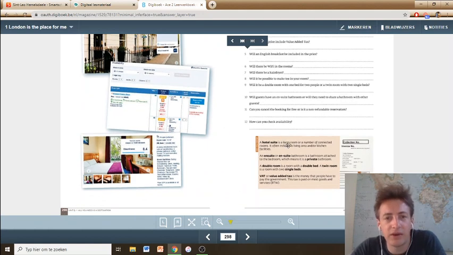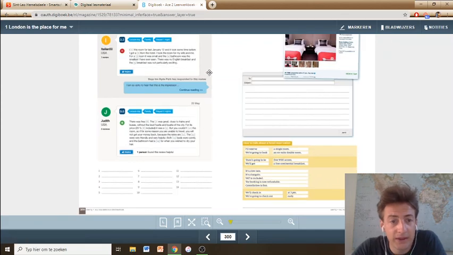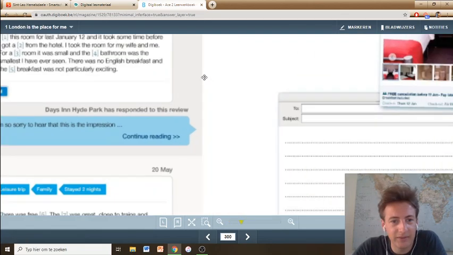Okay, read through the Did You Know? This is to talk about vocabulary on hotels, or just accommodation, I should say. So hotel suite, ensuite, private bathroom, a double room, a double bed. The difference between a twin room and a double room, for instance. VAT is the value added tax, and so on. Read this through, that can help you. And then we're getting there, by the way.